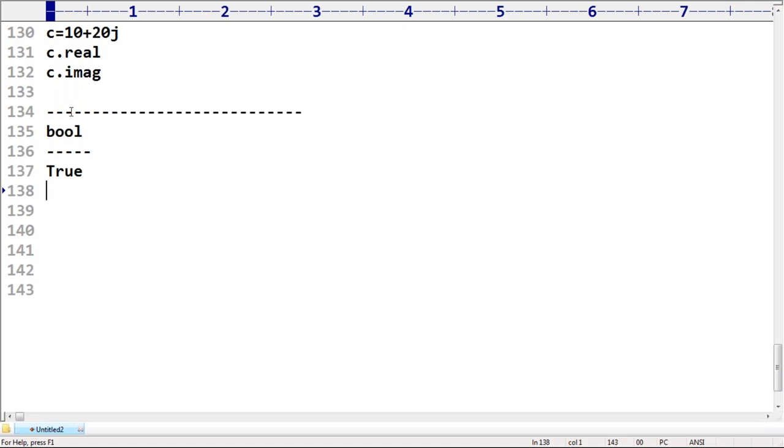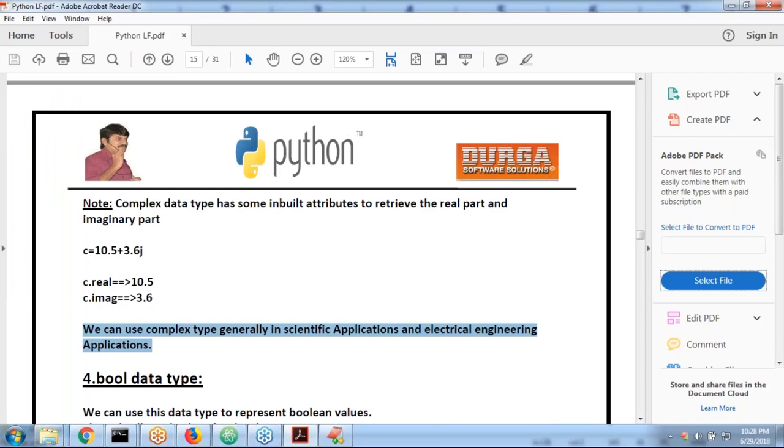Now, True, comma, False. A very common mistake most of the people coming from other languages make: they always use a small t and a small f. By mistake, if you use small t or small f, Python is going to give an error. Python always expects capital T, capital F. Remember that.